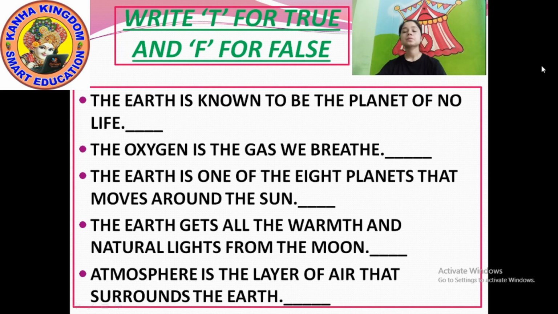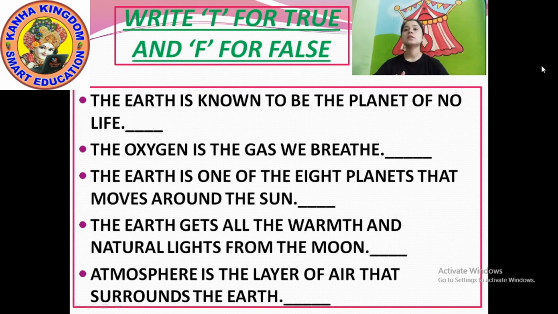Okay, so the last one is: atmosphere is the layer of air that surrounds the earth. The layer of air that surrounds the earth is called atmosphere. The answer is true or false? The answer is true. The layer of air that surrounds the earth is called atmosphere. Answer is true. That means write T.